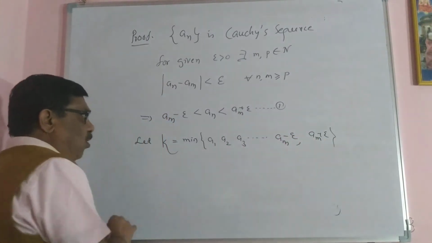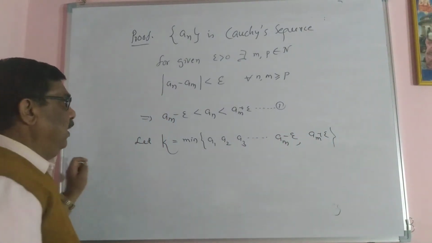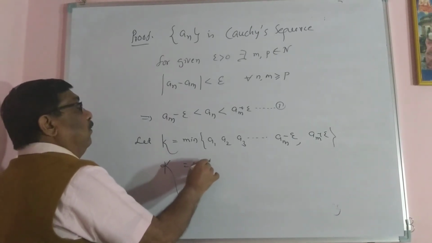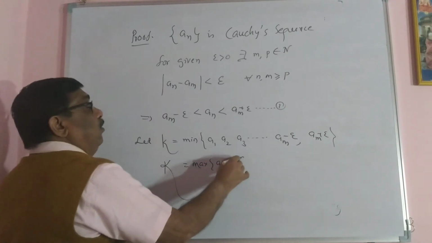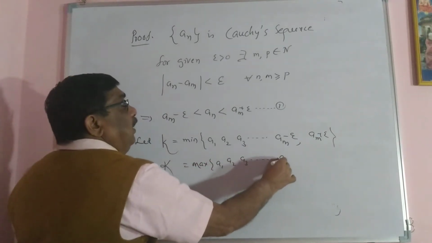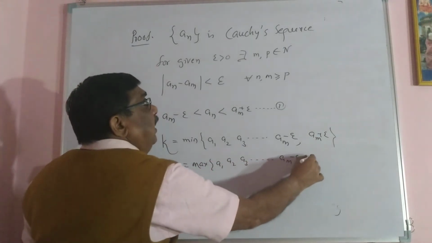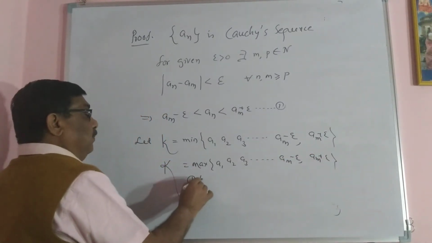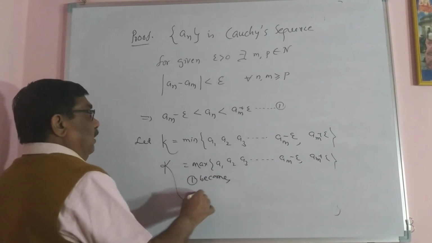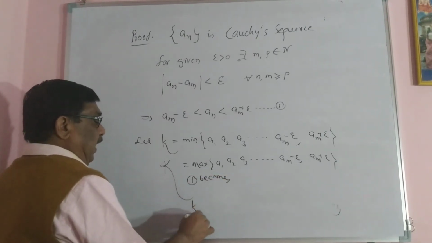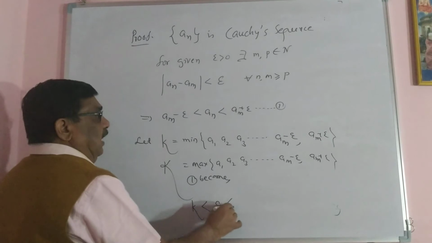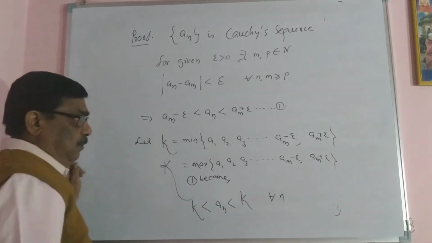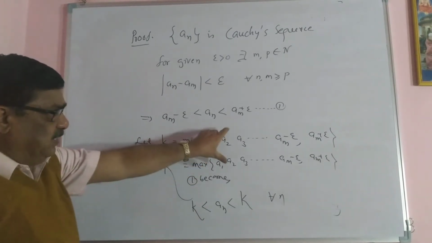Among these you take the smallest number, that will be small k, and capital K equal the maximum of a1, a2, a3, up to a(m−1) and a(m)+epsilon. Then small k is less than a_n is less than capital K. This is true for all n because I have taken the minimum and maximum of the set.